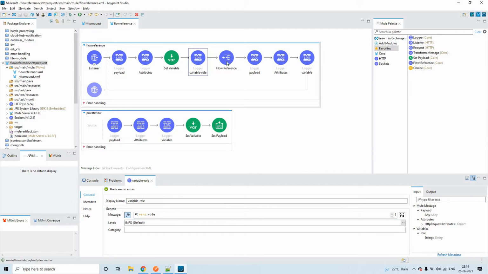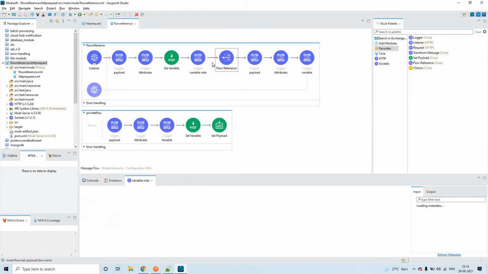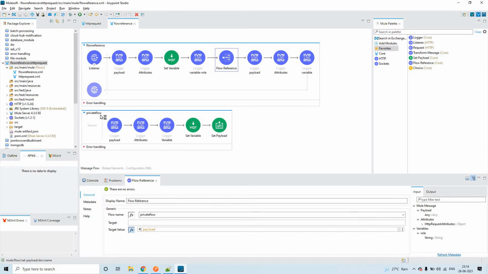Here I have configured flow reference and I picked this particular flow, that is private flow. I named the flow as private flow, and that is what I have chosen in this flow reference. Here again the same thing: payload, attributes, and the variable.